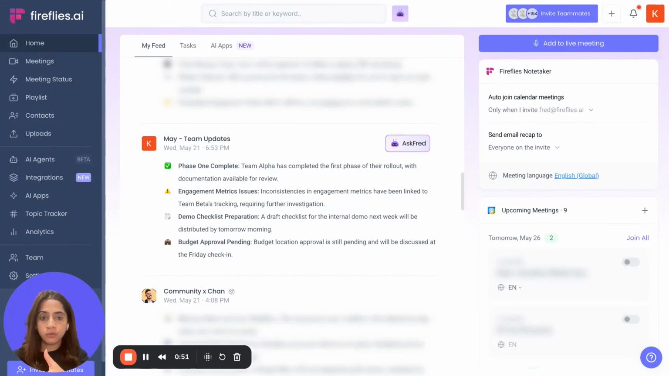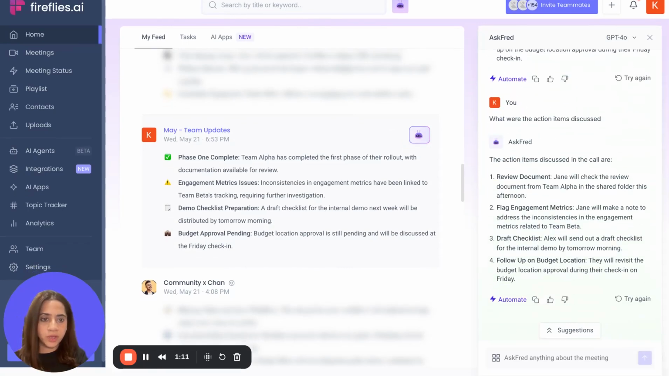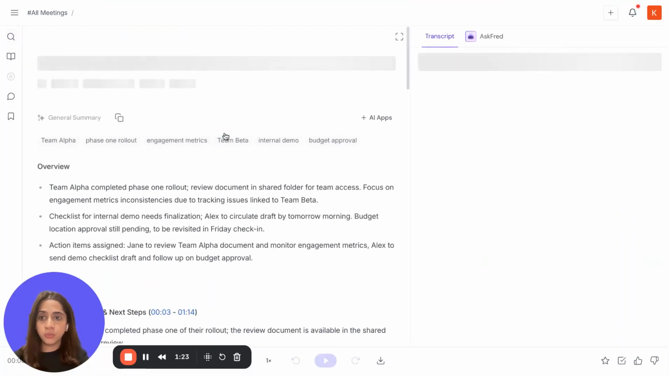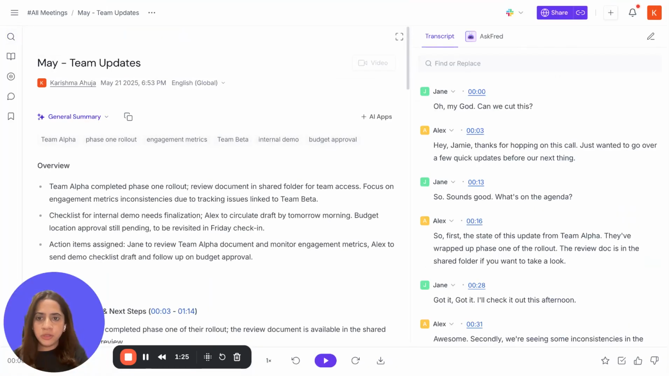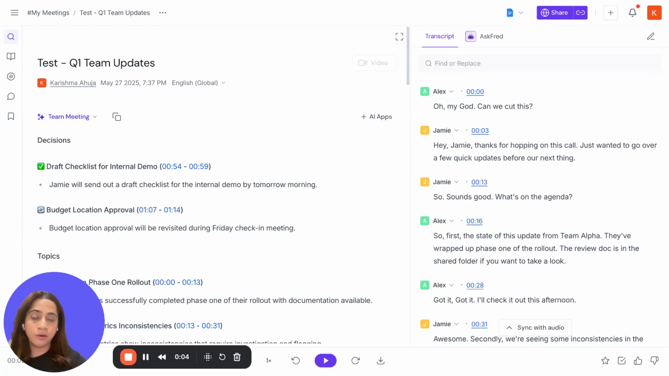So once your meeting is over and it gets processed, you have to come to your Fireflies dashboard. You can access Ask Fred in a couple of different ways. One is on your feed right here. You can click this Ask Fred button on feed. There will be a window that opens up here. So you can start asking questions here, or you can go to the Fireflies notebook, open the meeting you want to ask questions from. And you will find AskFred on the right-hand side of the notebook next to transcripts.